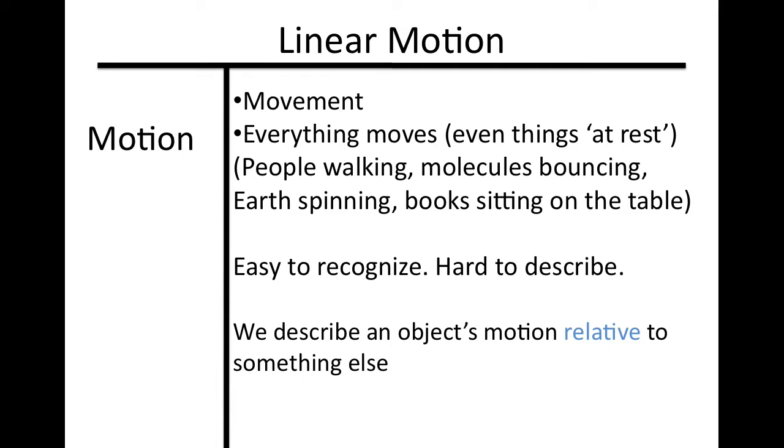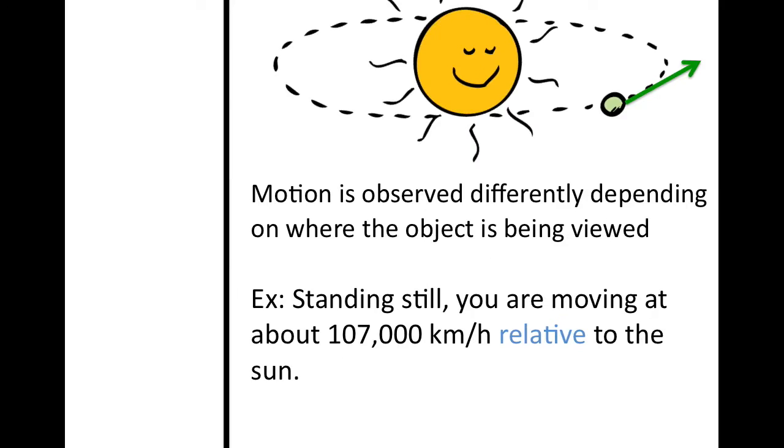It's hard to describe motion, especially when we describe an object's motion relative to something else. Now, in order to explain that, let's take a look at this picture. Motion is observed differently depending on where the object is being viewed from. So, let's say you're standing on Earth, and this little dot right here, this is Earth. If you're standing still on Earth and you are looking from the perspective of the sun, you are moving at about 107,000 kilometers per hour relative to the sun.